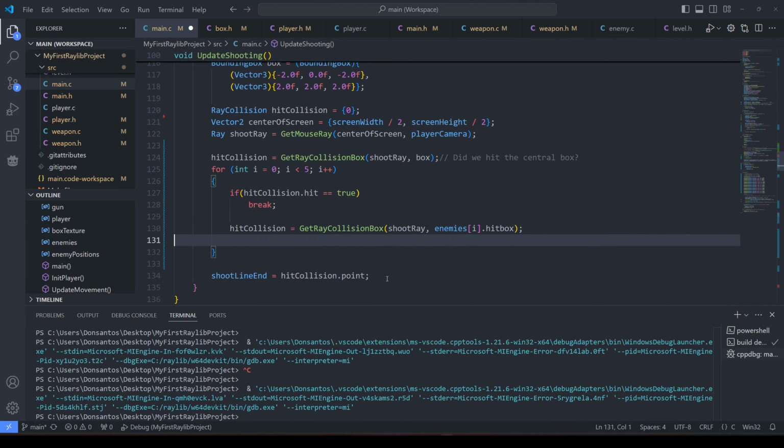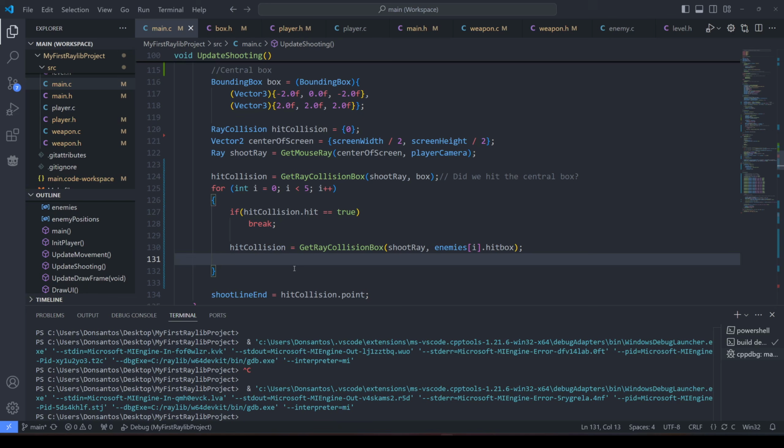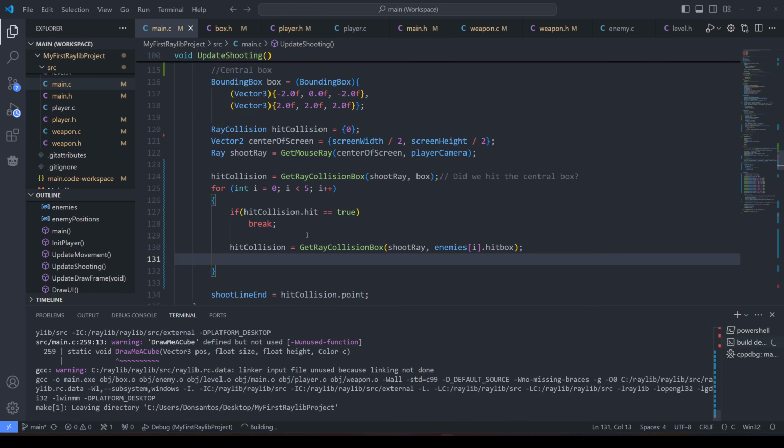Is it that easy? Wait, this seems too easy. We check against the first box. If we hit it, then this is true and we break out and we set the line endpoint. Otherwise, we set the collision to the first enemy. The next time the loop starts, we break. Can I make something obvious here to show myself that this has actually happened? I could set a flag of some kind. Okay, we're just gonna see if we can tell.